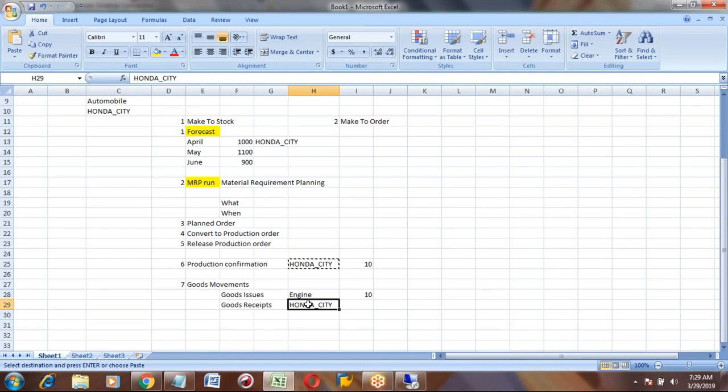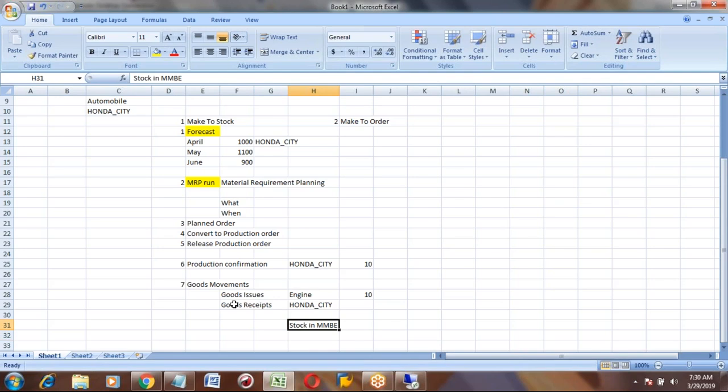Goods receipt is for the product. You can see the stock in your transaction code MMBE.